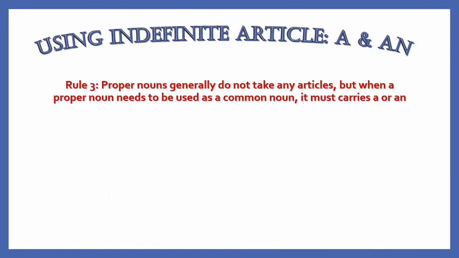And now rule number 3. Proper nouns generally do not take any articles. But when a proper noun needs to be used as a common noun, it must carry a or an. Let's see with an example. He thinks he is a Shakespeare. Here Shakespeare does not refer to the actual person, but someone like him.